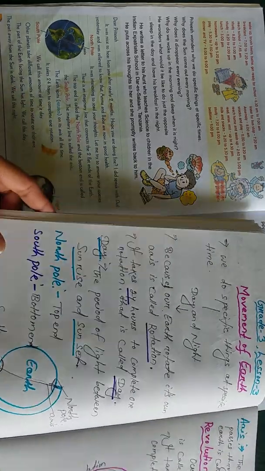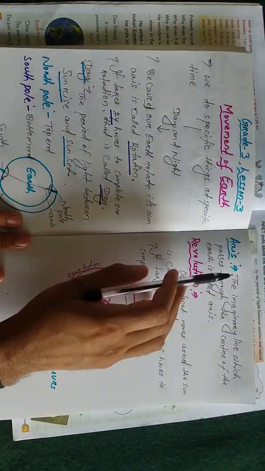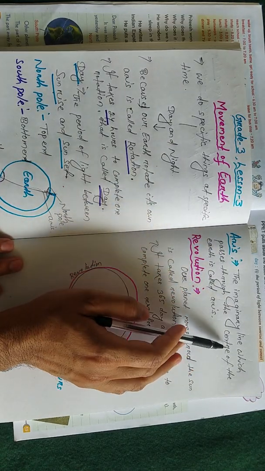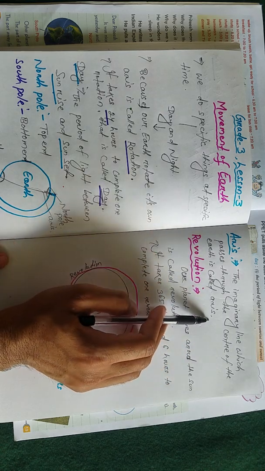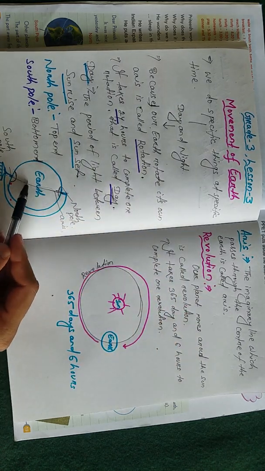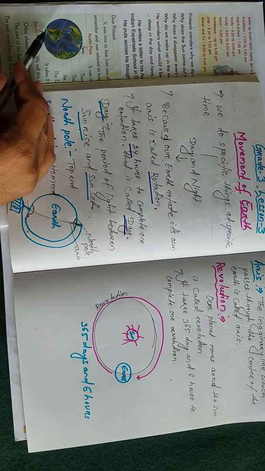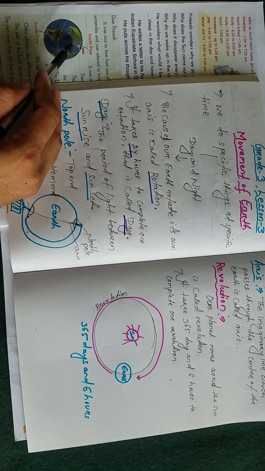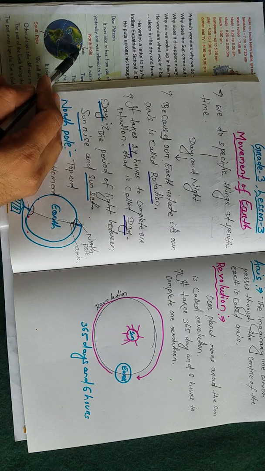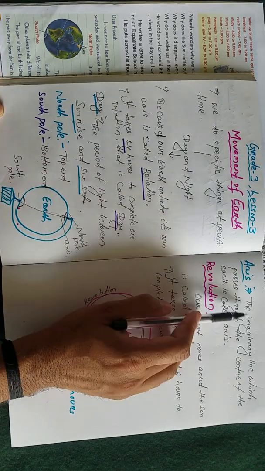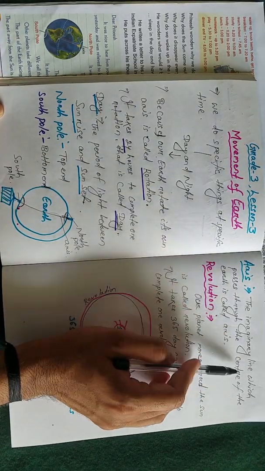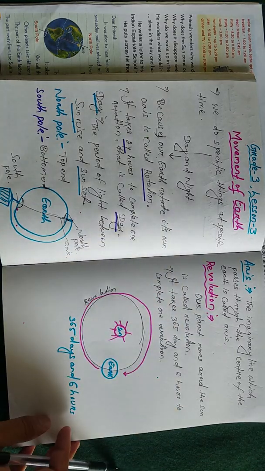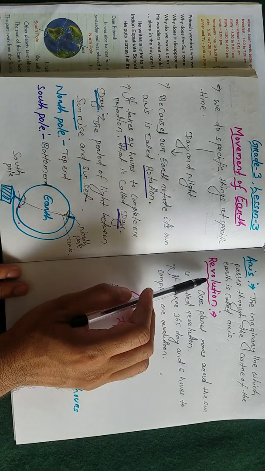Rotation. Now we will come to what is axis. See, the imaginary line which passes through the center of the earth is called axis. This is our imaginary line; in this picture you see this black color line passes through the center of the earth, that is called the imaginary line, called axis. See carefully. So the imaginary line which passes through the center of the earth is called axis. Okay, understood?